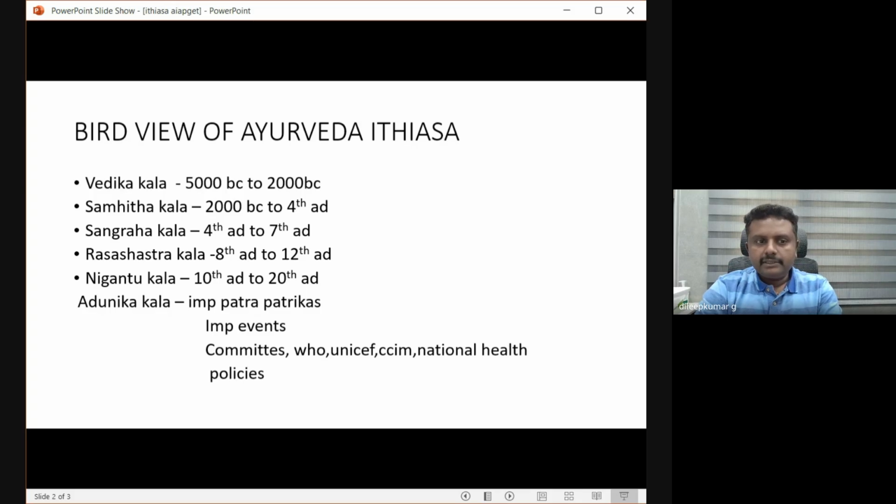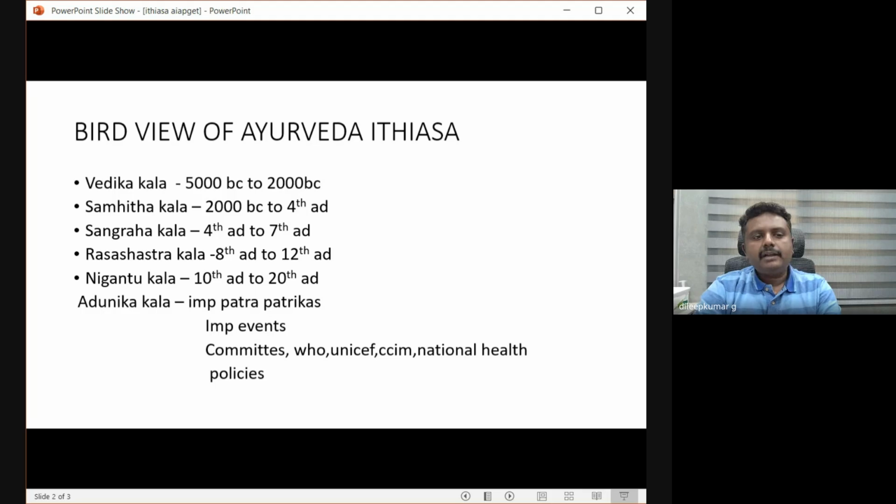What are the things that will come in Vedic Kalina Itihasa? Vedas, Upanishads, Purana Granthas, Brahmana Upanishads, Shatapatha Brahmana, all these Granthas belong to Vedic Kalina Itihasa, from 5000 BC to 2000 BC. Next is Samhita Kalina Itihasa. After the Vedic Kala, we have the Samhita Kala. In Samhita Kala, we have our Brihatrayi: Charaka, Sushruta and Vagbhata. These Samhitas belong to the time period 2000 BC to 4th AD.